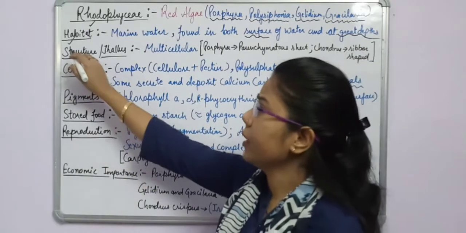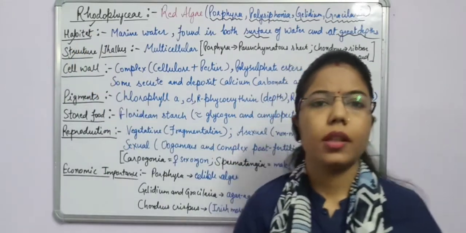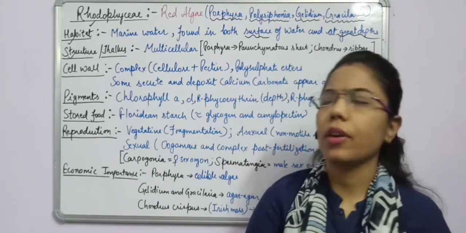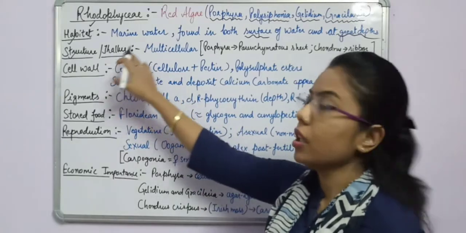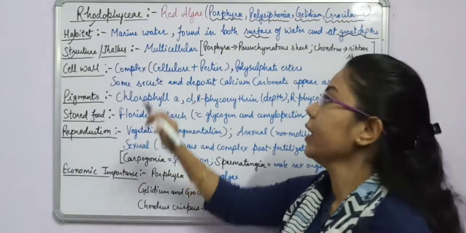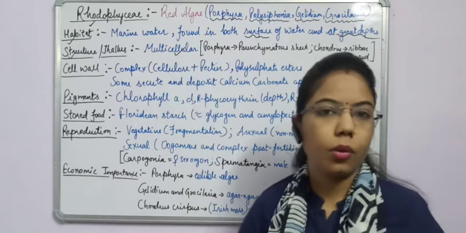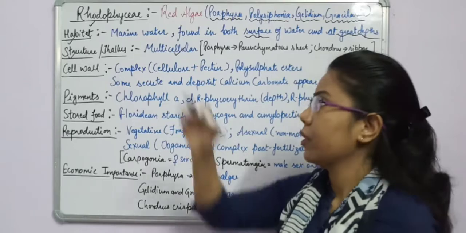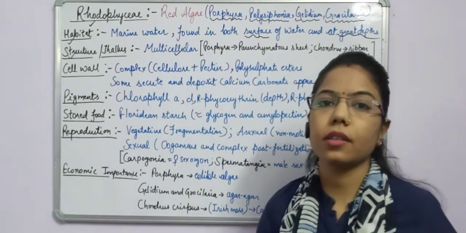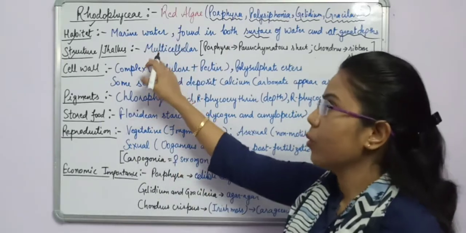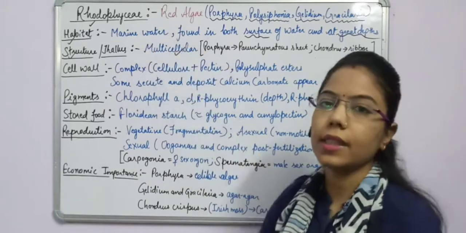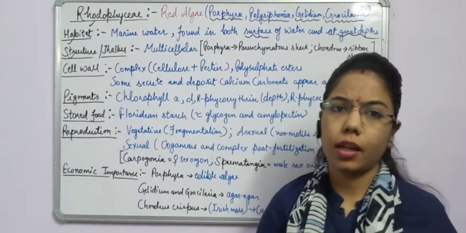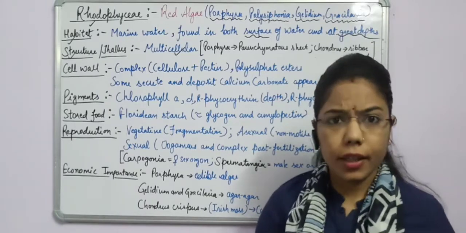Now, another important thing is the structure. The structure is thallus-like. Why? Because it comes under the Thallophyta. Here the thallus of the red algae is multicellular. Some exceptions are unicellular, but again we are talking about the general characteristics. Most of the red algae are multicellular and they can have different shapes also.